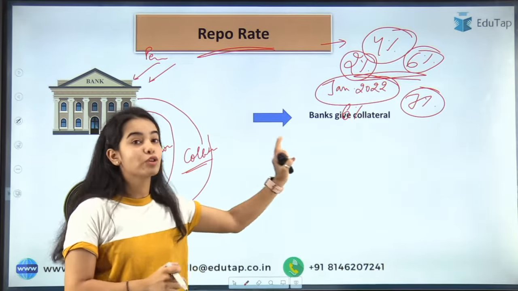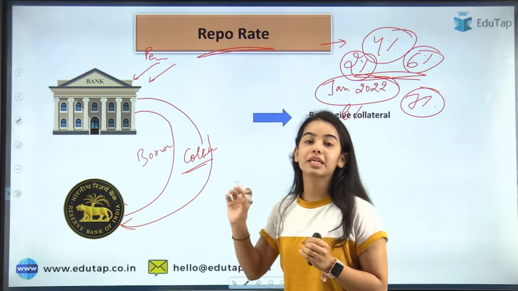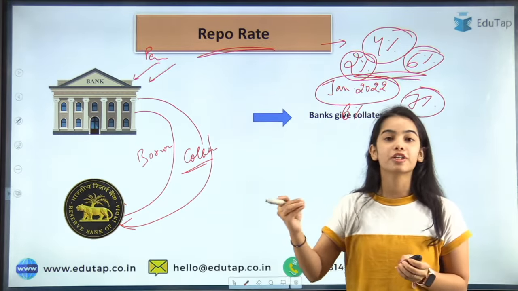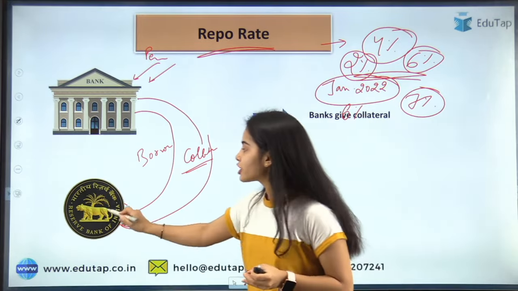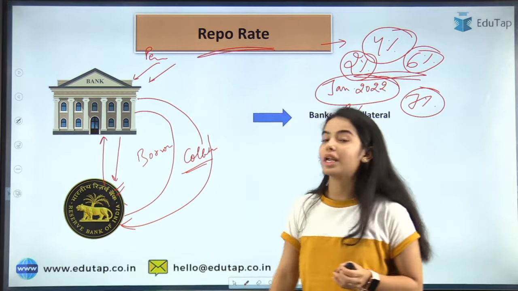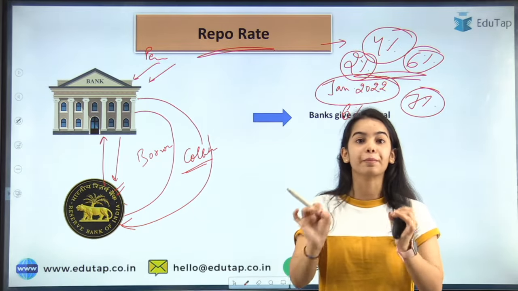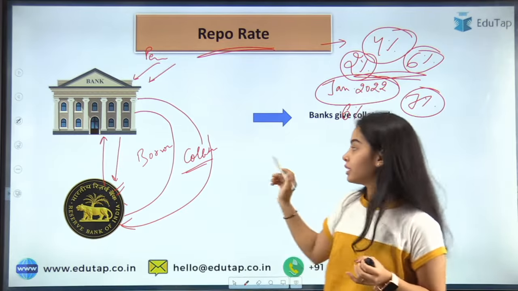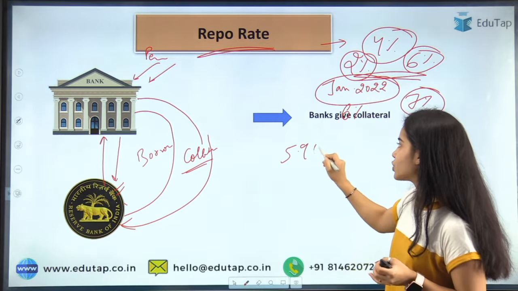So here the bank has to give the collateral to the RBI because the bank is borrowing from the Reserve Bank of India. The Reserve Bank of India is giving the loan to the banks, and in return it is taking the collateral from the banks. This is the repo rate. Currently it is 5.90%.